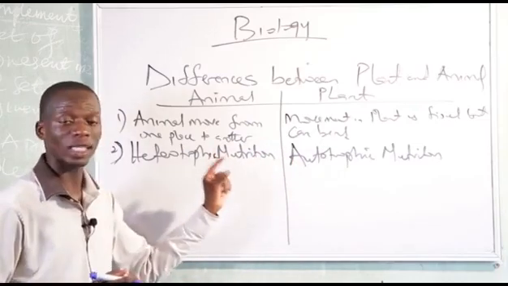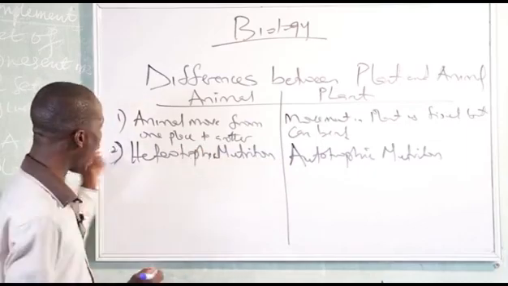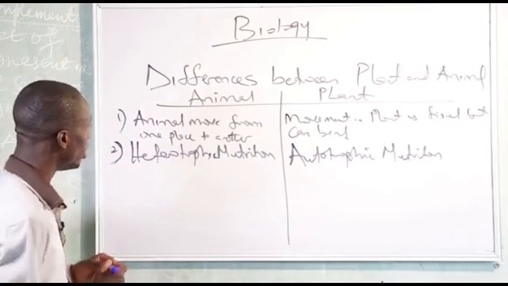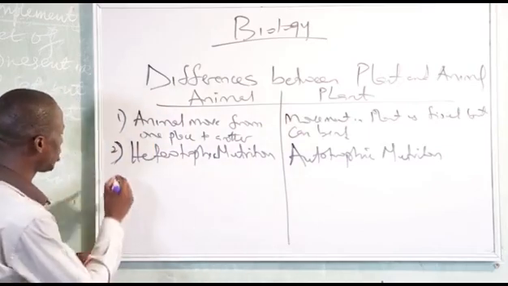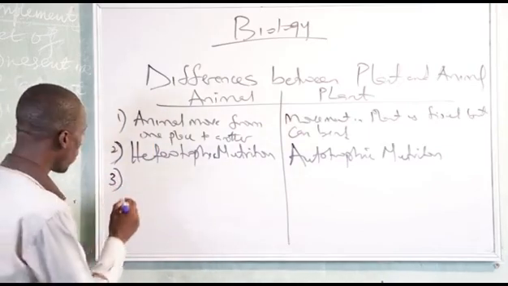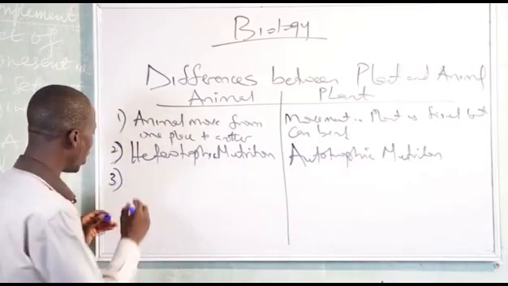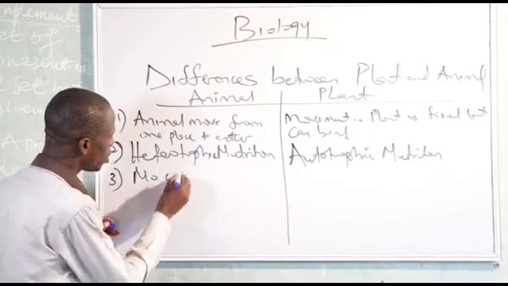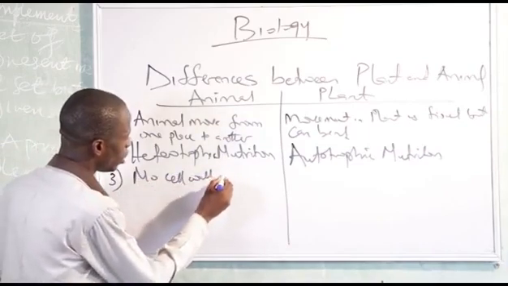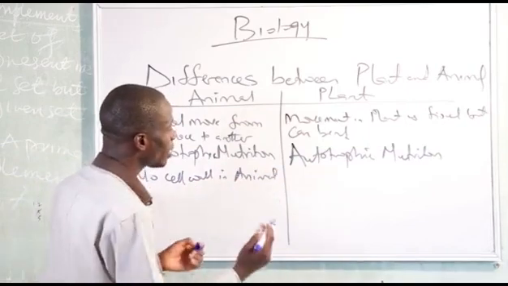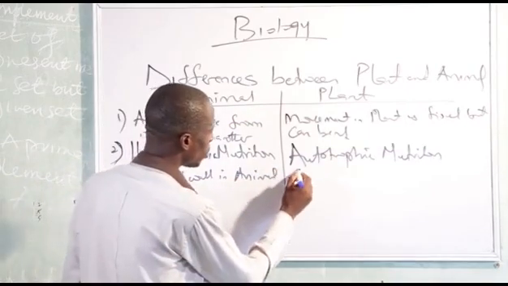So plants use photosynthesis to produce their own food, while animals depend on plants for their food. Another difference is cell wall. There is no cell wall in animal, while plant has cell wall.